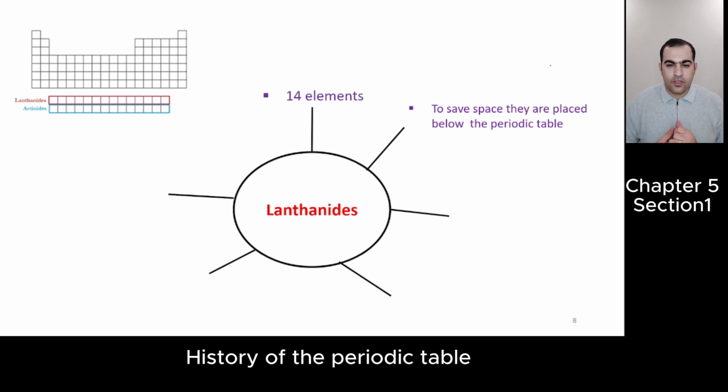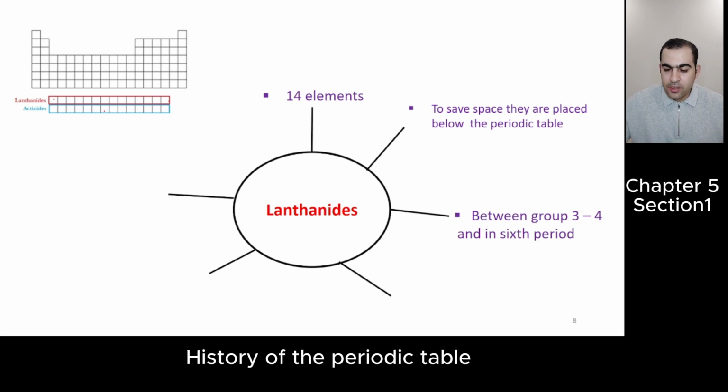Lanthanides, there are 14 elements. Start from here to here, 14 elements. Each square represents an element. And it is very important for you to know that they don't have a group. They are not in a group.